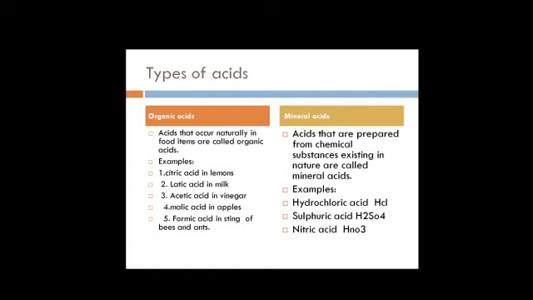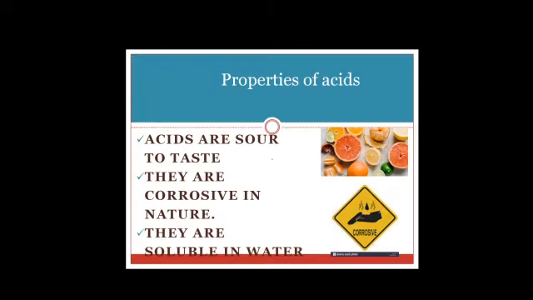Mineral acids. Acids that are prepared from minerals or chemical substances that occur on the earth are called mineral acids. Examples of mineral acids are hydrochloric acid, whose formula is HCl, sulfuric acid, H2SO4, and nitric acid. So organic acids and mineral acids.